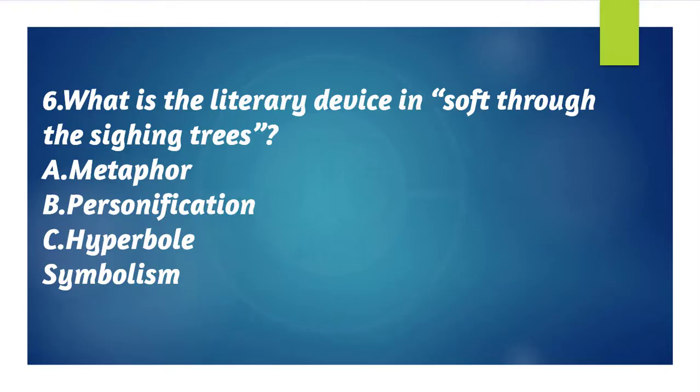Question 6. What is the literary device in Soft Through the Sighing Trees? A. Metaphor, B. Personification, C. Hyperbole, and D. Symbolism. The correct answer to this question is B. Personification.